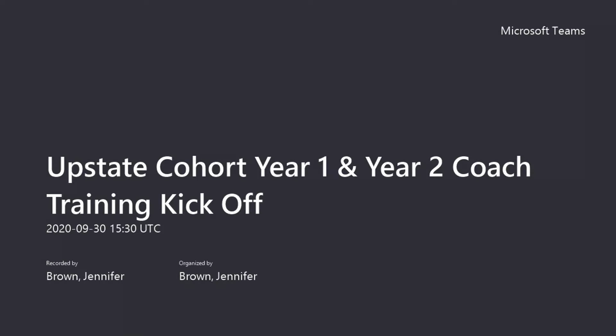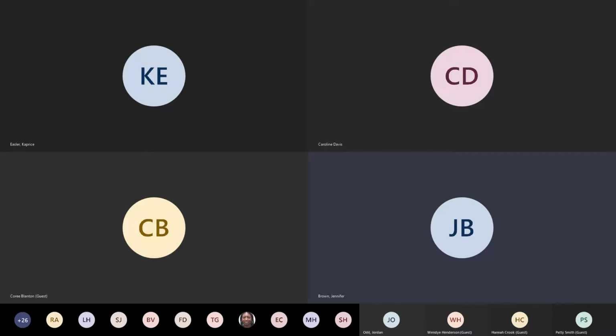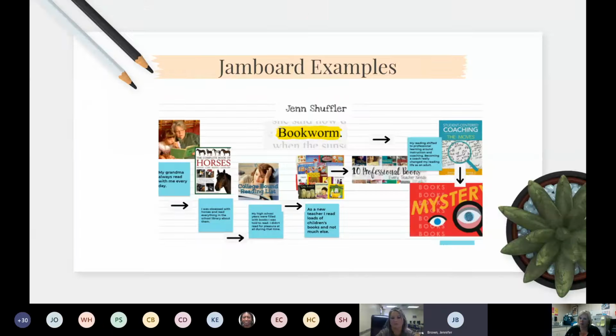Jamboard, because there's a place to upload pictures. Here's an example of a Jamboard that Jen Shuffler did from the Low Country site. I have the Jamboard that I'm sharing with you. I did the first one. Mine's not as nifty and pretty as hers, but I stuck some pictures in there of books that were from my history and building up to now. So be creative and do it the way you feel you need to do it.